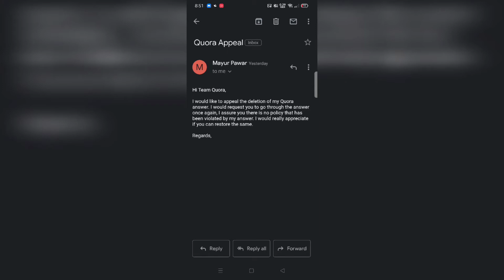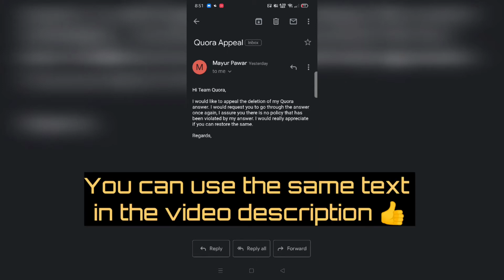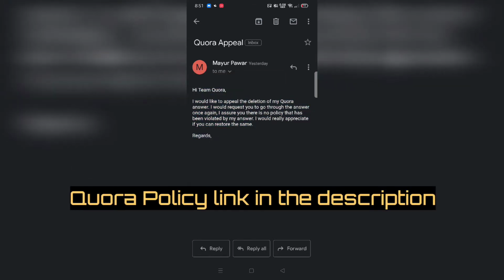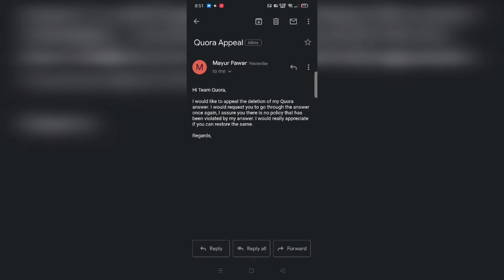Alright, so this is the email. This is a format that I have with me because this is not the first time that Quora has gone ahead and deleted my answer, and I know for a matter of fact that I have not done anything wrong. It's just that whenever the Quora moderation team feels a bit suspicious about your account, they are going to go ahead and raise some concerns. Of course, if your answer is not violating any of the policies, you don't have to worry. So I am just going to copy this particular message and read it aloud for you guys.